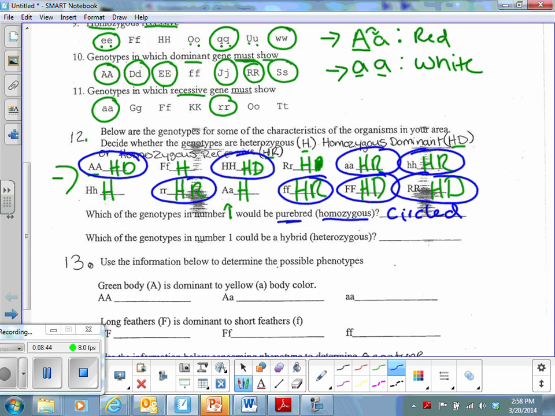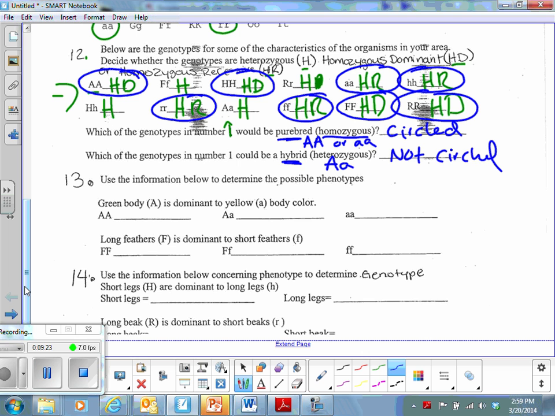Okay, I think I got them all. Yep, okay. And then which of the genotypes would be a hybrid? Remember, hybrid is just going to be another word that means heterozygous. So you could see either one of those words, hybrid or heterozygous, and you need to know they mean the same thing. They both mean capital letter, lower letter. When you see purebred or homozygous, you know that either means capital letter, or lowercase letter. Okay, they mean the same thing. So we're going to just leave the hybrid ones. We're going to say they're the ones that are not circled. Okay. All right, let's keep on moving.